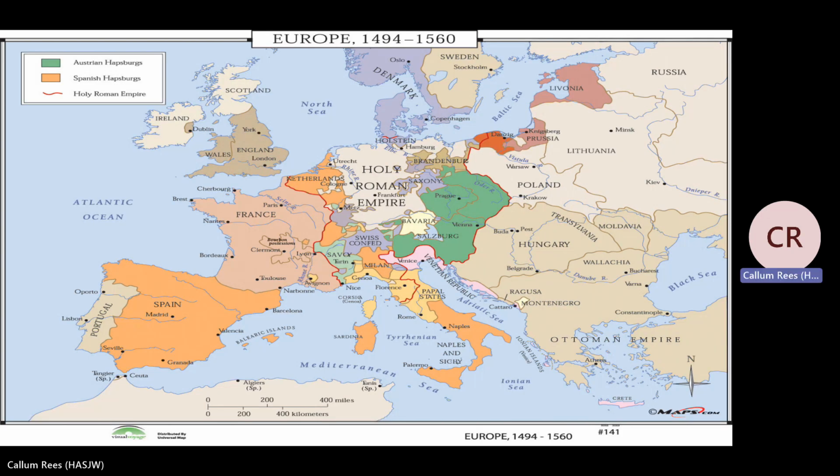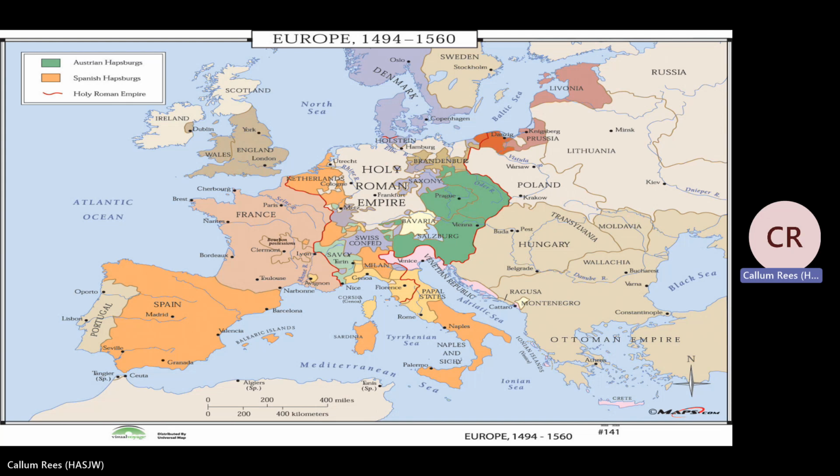If you look here at a map of the Netherlands, you can see how close it is to England. It's very quick to sail from the Netherlands to England and back again. So there's a military threat. If you can control the Netherlands, you can very easily go and invade England. Now, remember, France wasn't a big threat to England at this time because France was going through a period of instability. But if you controlled the Netherlands, you could very easily invade England. So because the Spanish are there, England's very worried about the situation.